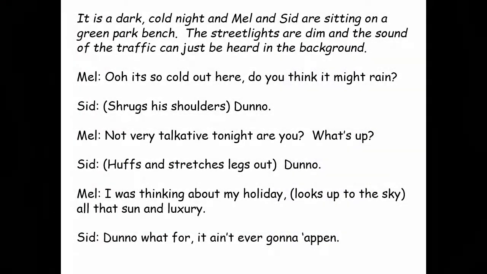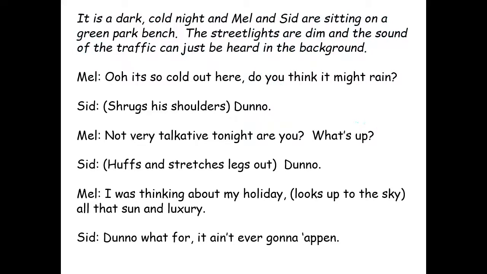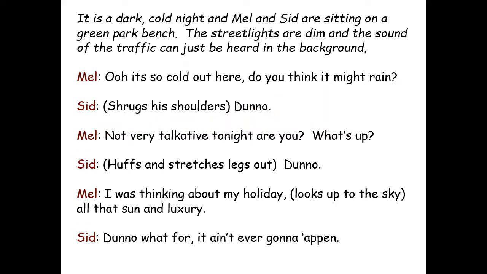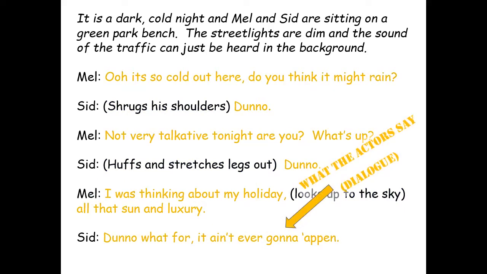So this is an example of what a script looks like, and there's lots of different bits here when we come to lay out our script. The top bit up here sets the scene. It tells us where we are, what's going on. At the beginning of each line, there's a character's name. That tells us who's going to say the line, and you don't need any speech marks around what they say. The stage directions and the brackets tell the actors what to do on stage, or maybe how to say a particular line. And the yellow bits. This is the main bit of the script. This is what the actors playing the characters say.